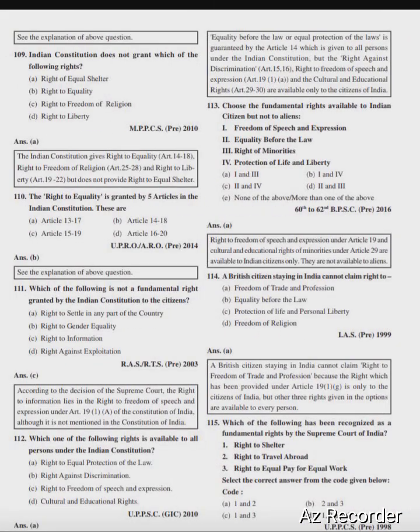Next, which one of the following is not among the six fundamental rights provided by the Constitution of India? Right to equality, right to property, right against exploitation, right to freedom of religion. Right option is option B, right to property.